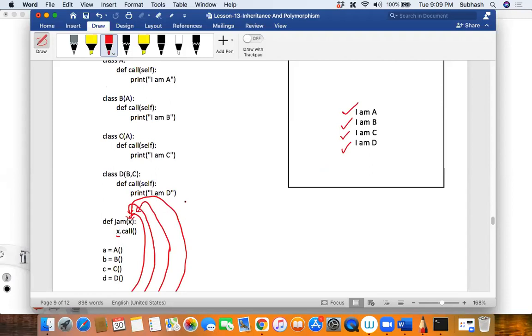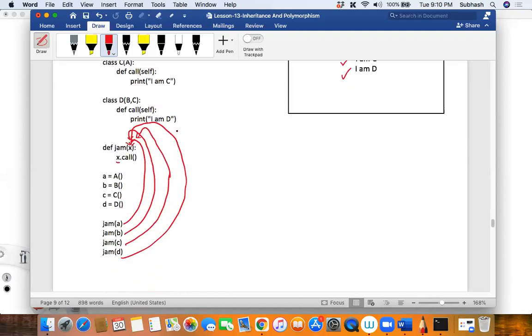Is that clear? One more kind of polymorphism is done using operator overloading, which I'll explain in a separate chapter. I'll tell you how to do operator overloading in a separate chapter. Is that clear, my dear friends?